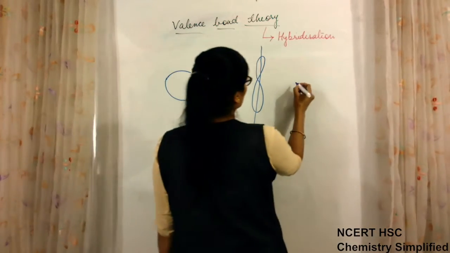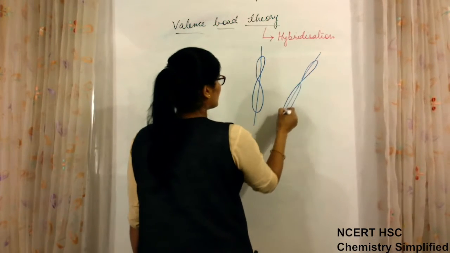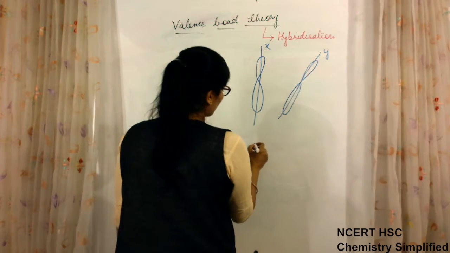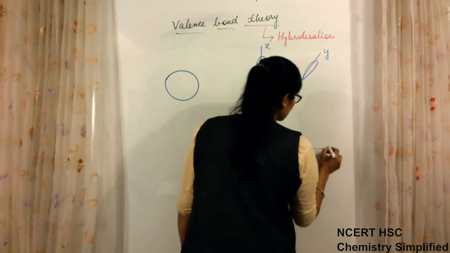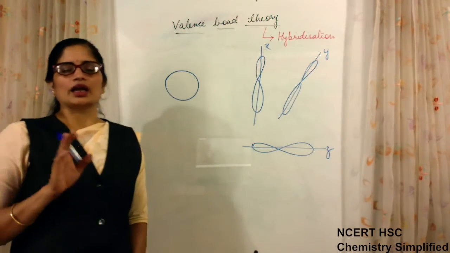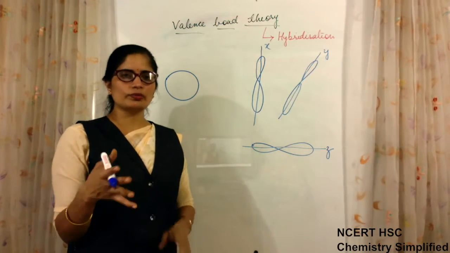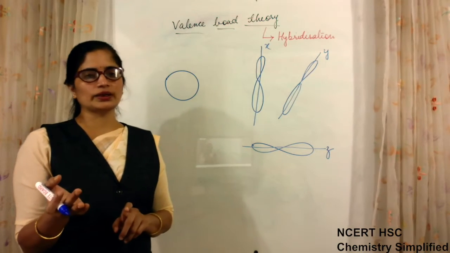Suppose one will be in the other direction, let this direction be y, this is x direction, this is y direction, and one more p orbital is directed towards the z direction. See, any of the directions is not inherently x, y or z. We have to assume any one direction as x, another as y, and the third one as z.